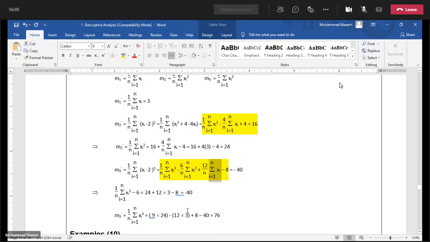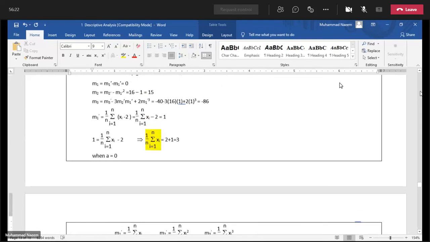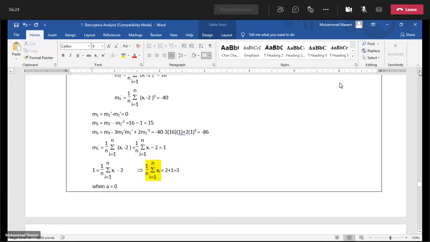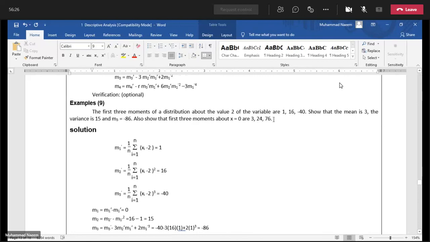Shift all these terms to the right hand side, and after simplification, we get 76, which is our third moment about origin. Because in the statement, we need to verify their values. So all the first three moments about the origin, they are 3, 24 and 76.